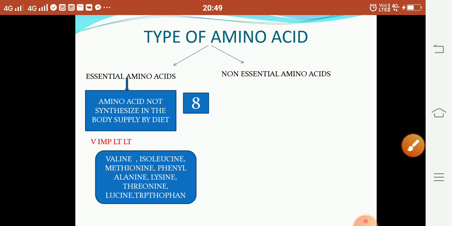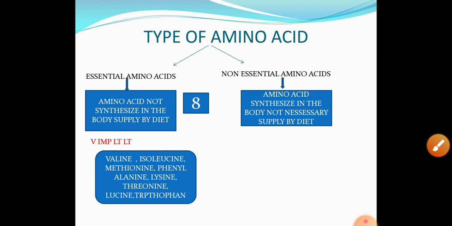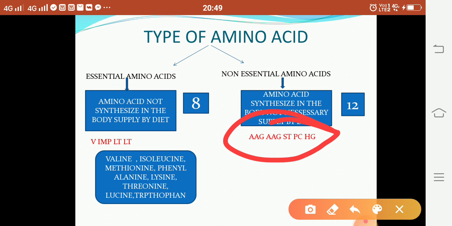Then non-essential means what? They are synthesized in the body and are not needed in the diet, and are called non-essential amino acids. There are 12 non-essential amino acids. These you can remember by using this trick: AG, ST, PC.